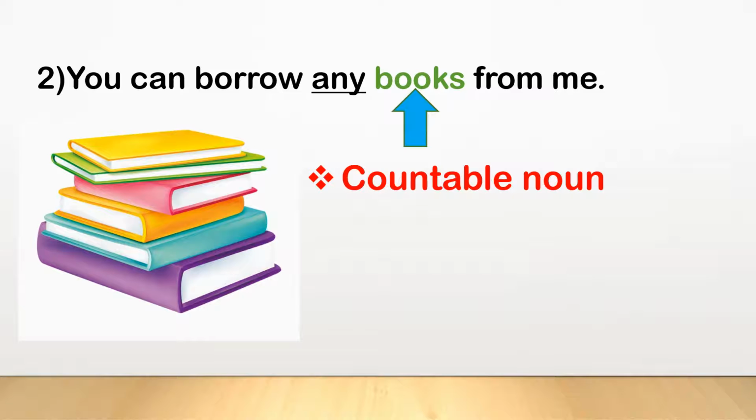Children, now look at the second example. You can borrow any books from me. In this sentence, the word books is a countable noun because we can count the books. So we will use any in the sentence. You can borrow any books from me.